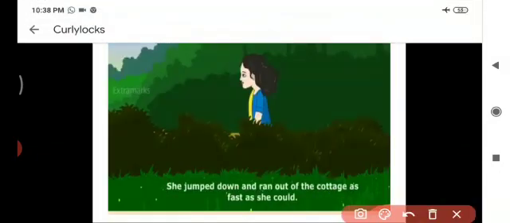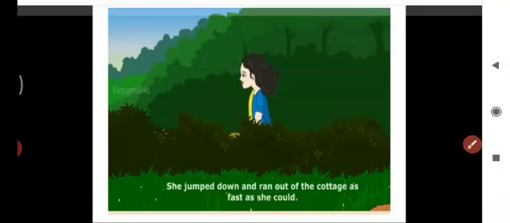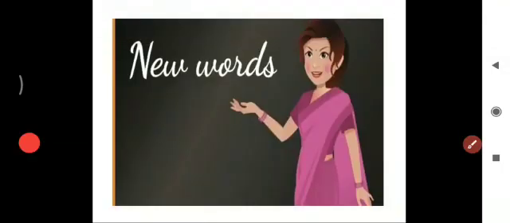She jumped down and ran out of the cottage as fast as she could. She started to run out of the cottage, jumping down and running very fast. Okay, children, that's the end of the story. I hope this is an interesting story. Now it's time for new words.